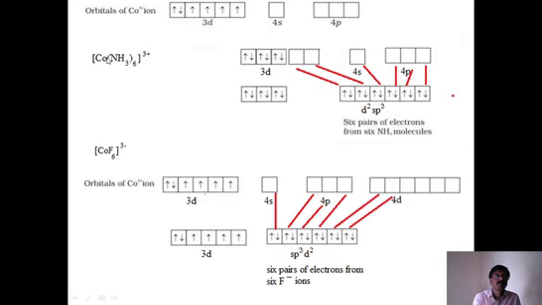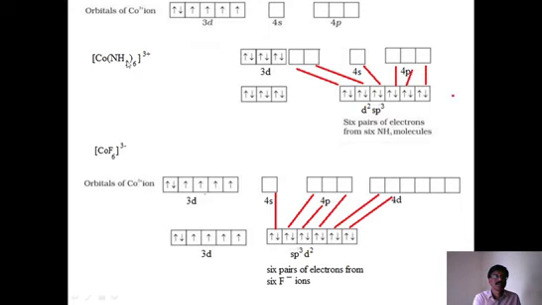Now, this is hexamminecobalt(III) because the oxidation number is 3. This is hexafluorocobaltate(III), cobaltate because it is a negatively charged ion.